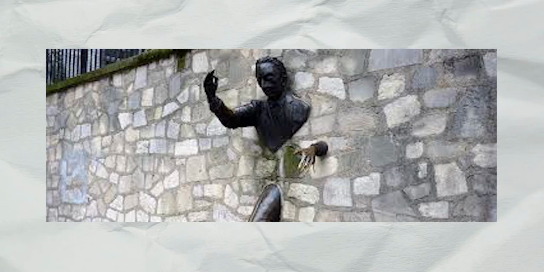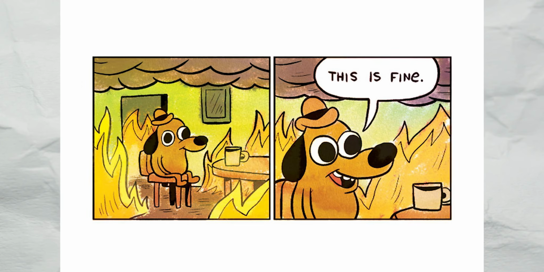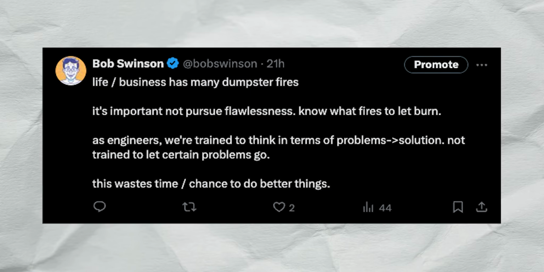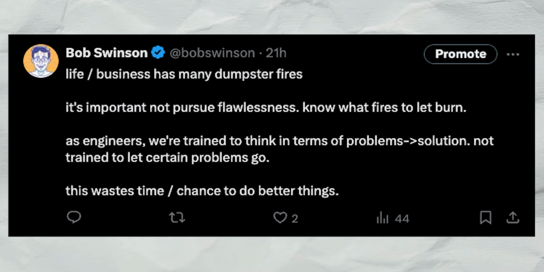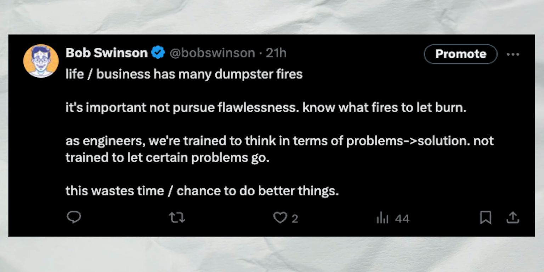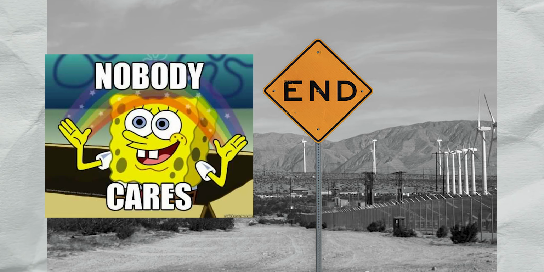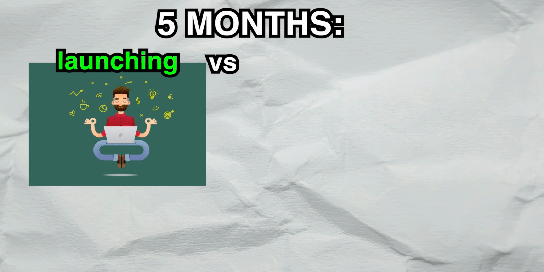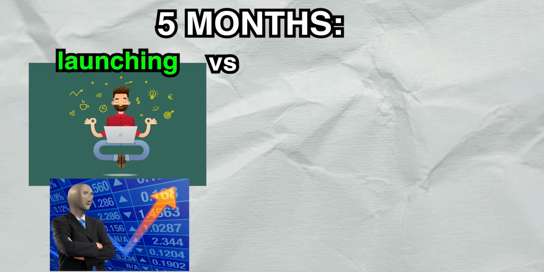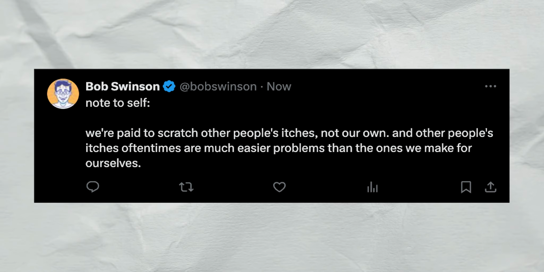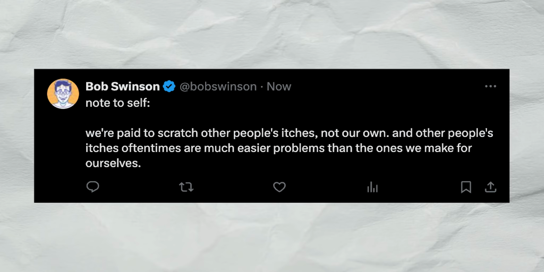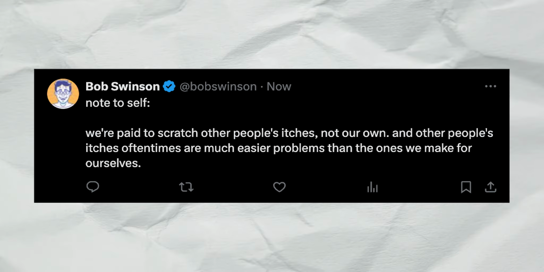Getting through hard problems just boils down to being okay with watching fires burn. As engineers, we're trained to solve problems, not to let problems go. But if you work for 5 months on a very hard problem, you might find that at the end of the road, no one cares. And you could have shipped 5 more SaaS ideas in those 5 months and learned much more than you would have if you only worked on that hard problem. At the end of the day, we're not really paid to solve hard problems. We're paid to solve problems that people want us to solve, which oftentimes is much easier than the problems we make for ourselves.